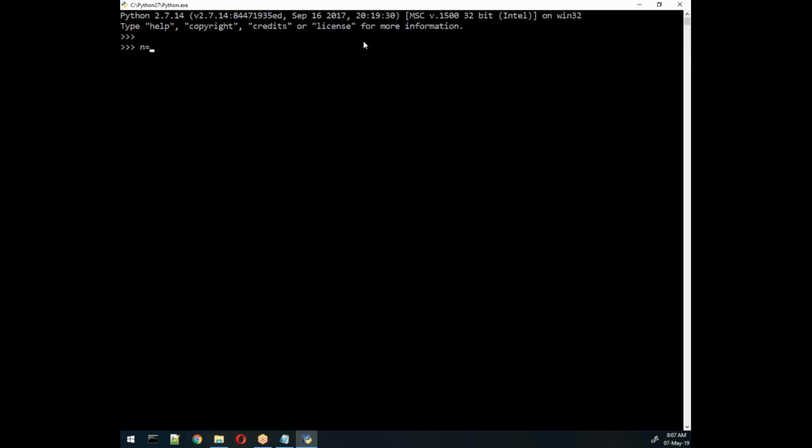Suppose we take n equal to 3, and here n is greater than 0. That means I'm trying to check whether n is greater than 0. If this condition is true, then it will display "n is greater than 0". That's what I'm writing. So I get this output directly. See here, I'm getting the output directly: n is greater than 0. Why? Because this condition is true.